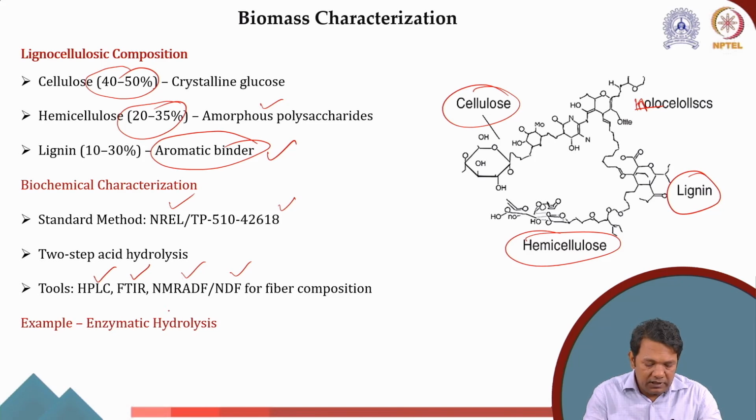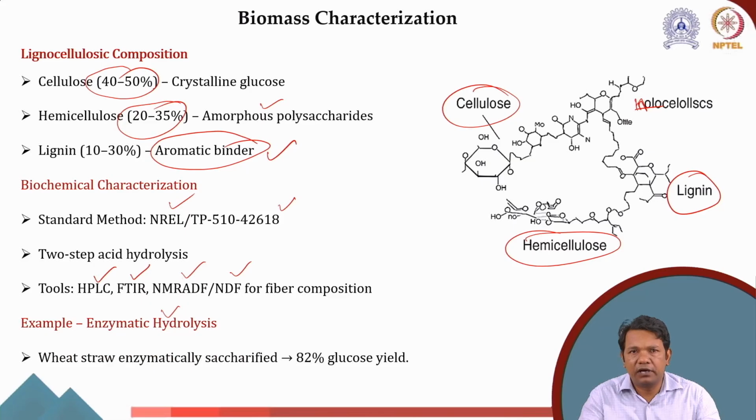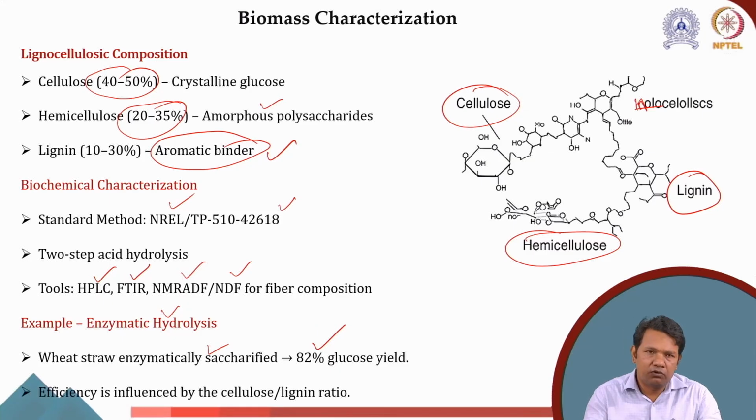For example, enzymatic hydrolysis we can use, that's why it is called biochemical. And now we also use chemical hydrolysis to measure the glucose content. Once we know the glucose content, we can also know the cellulose content in the biomass. For example, wheat straw, which is enzymatically saccharified, yields around 82% glucose. So we know how much glucose will be there, because their decomposition temperature varies.